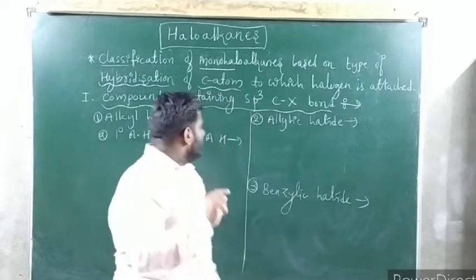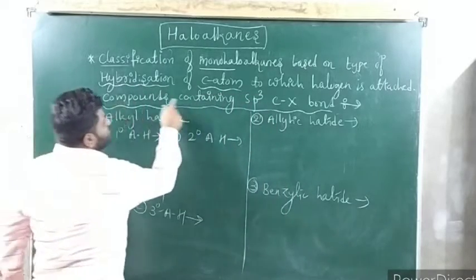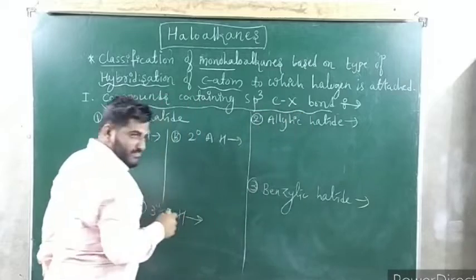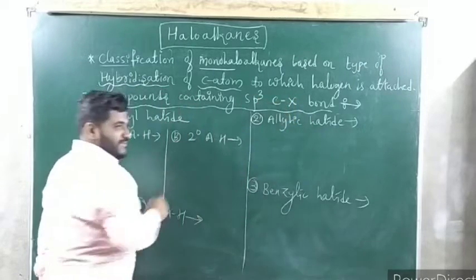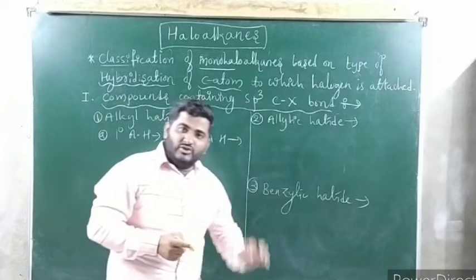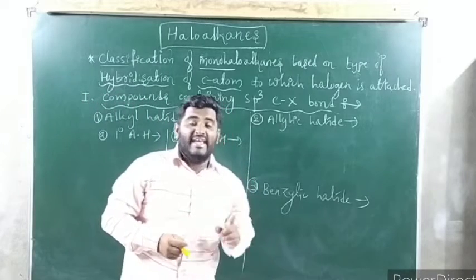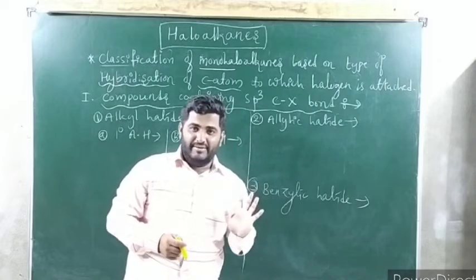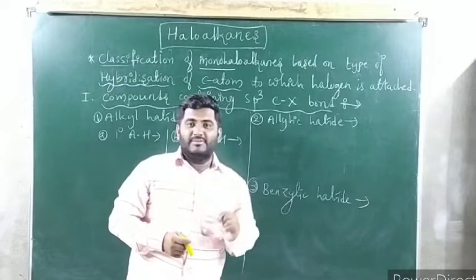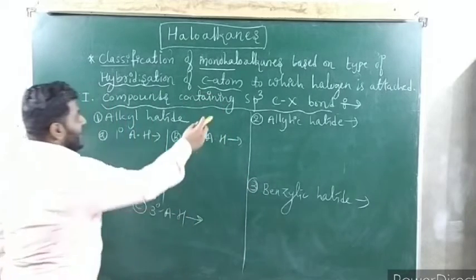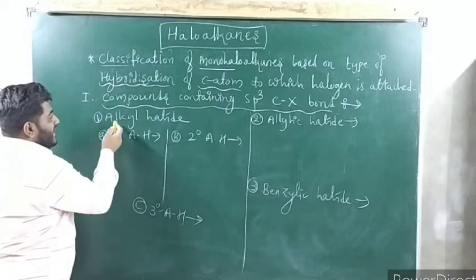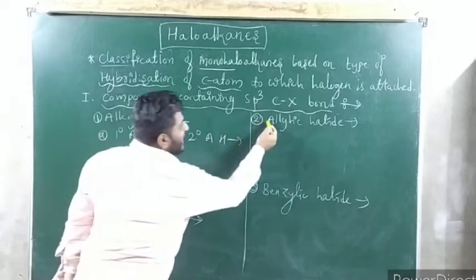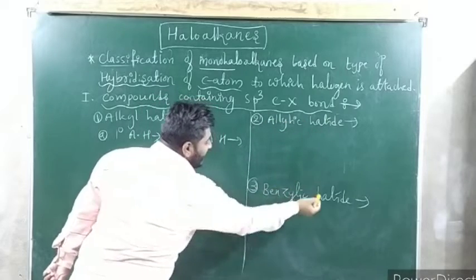Okay, Roman number 1. What is that? Compounds containing sp3-CX bond. Meaning is halogen atom is attached to carbon, which is sp3. sp3 means all should be singly bonded. First organic chapter you studied, right? See that. Again, the compounds containing sp3-CX bond, in that again 3 types: alkyl halides, allylic halides, benzylic halides.